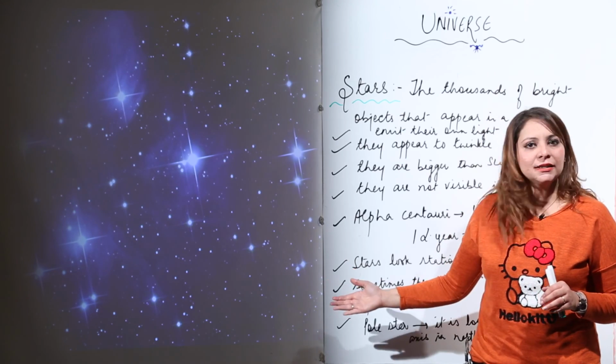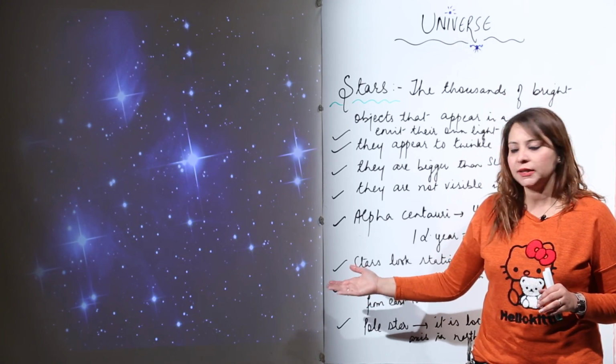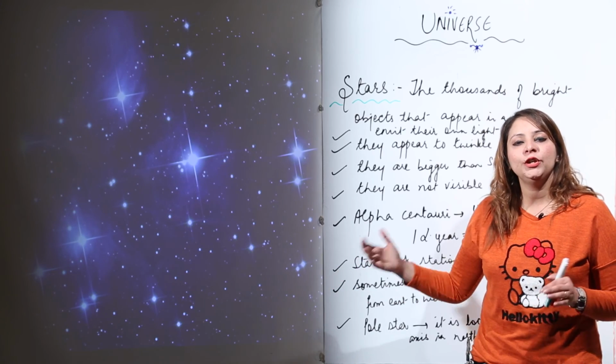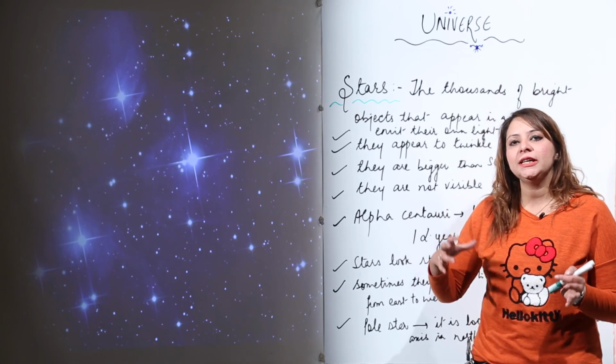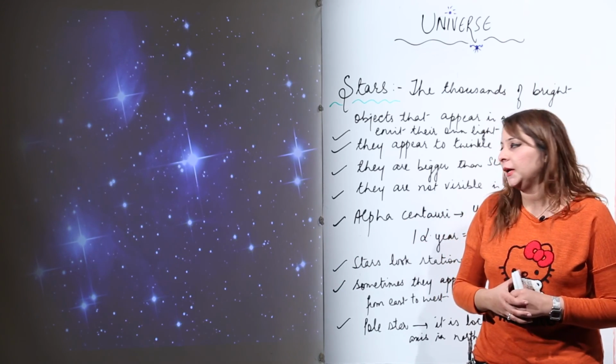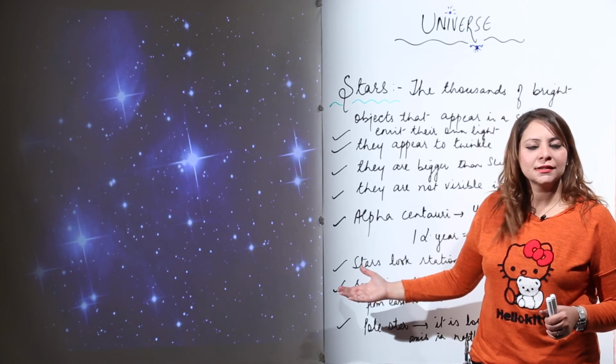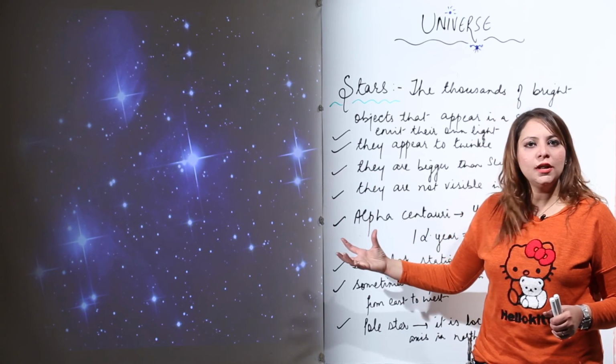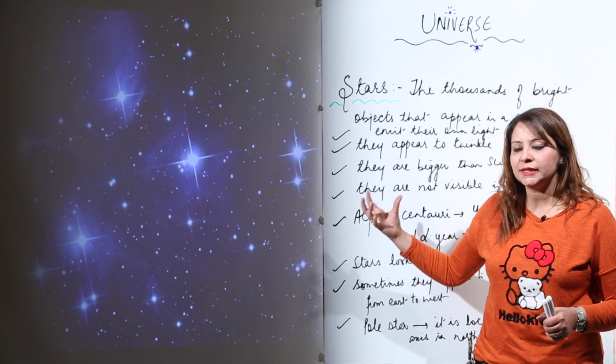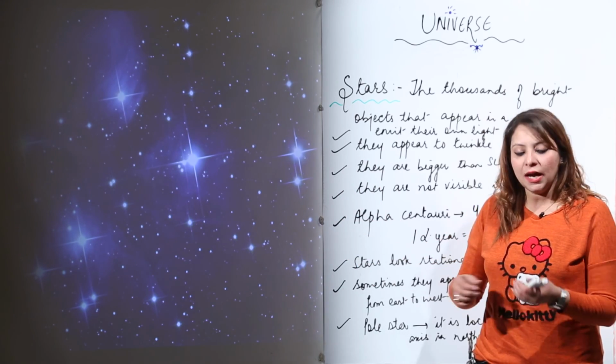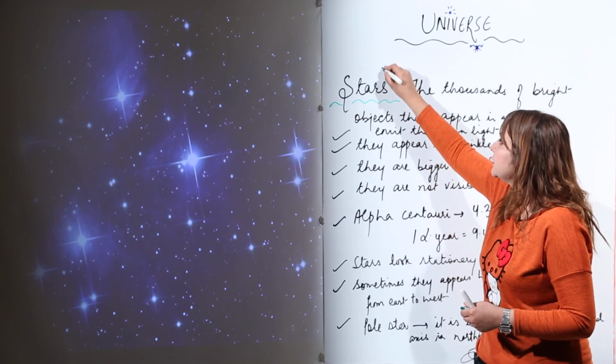As you can see, it is visible in this image. When you see the sky during nighttime, the sky looks like this. It bears thousands of small, bright bodies, and they are actually called stars.